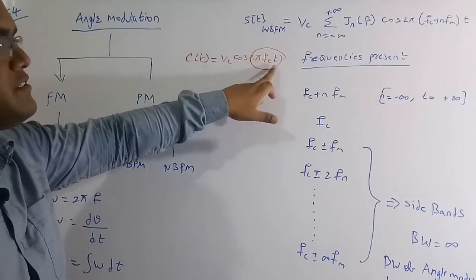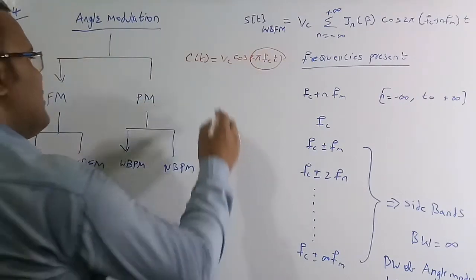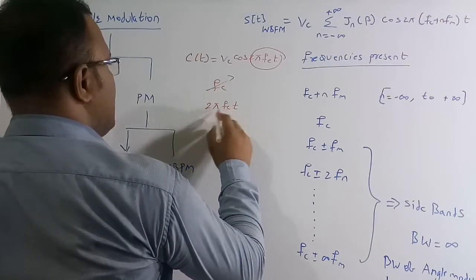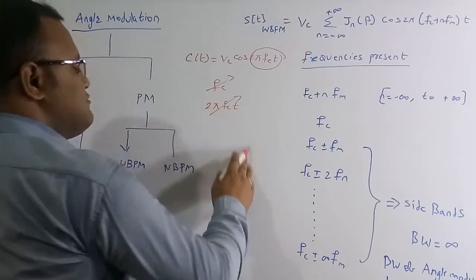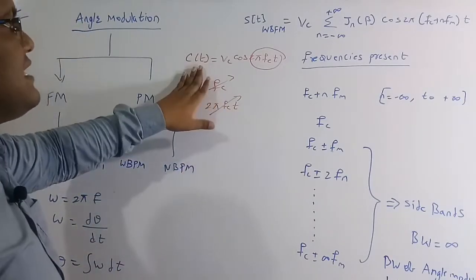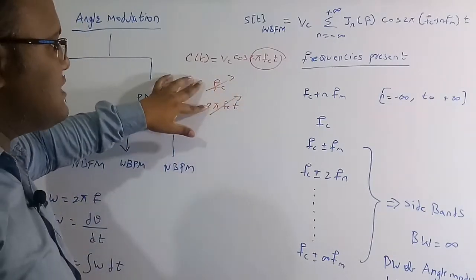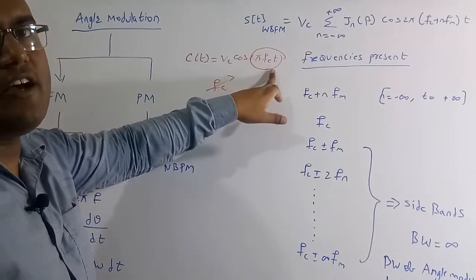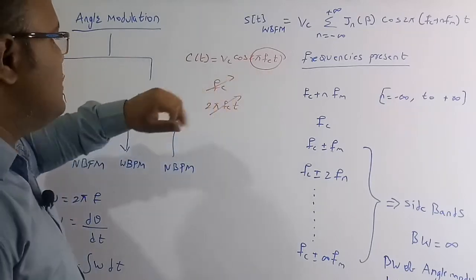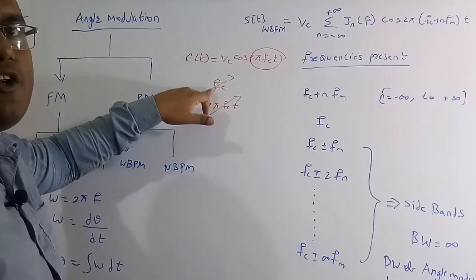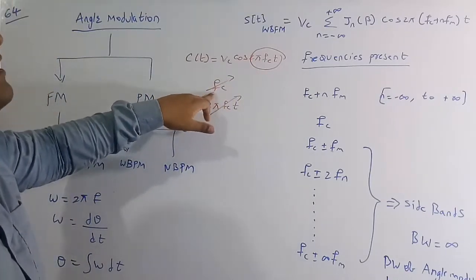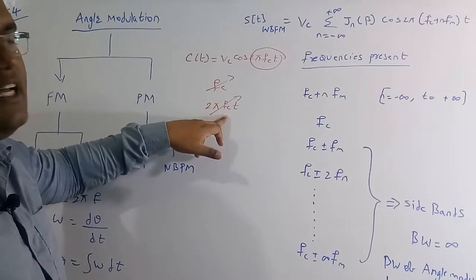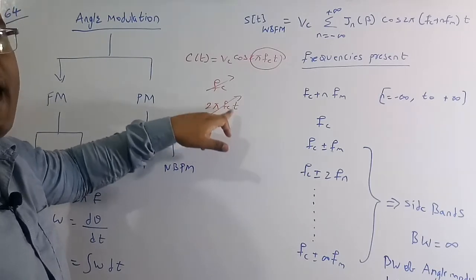Suppose 2 pi fct changes, so we can vary the fc or we can vary the 2 pi fct. In both manners, if fc varies or 2 pi fct varies, the carrier signal is going to change. In both cases we say it is angle modulation, because we are changing the angle of the carrier signal. If we change only the frequency, then we say it is frequency modulation, and if we change the angle of the signal, then we say it is angle modulation.